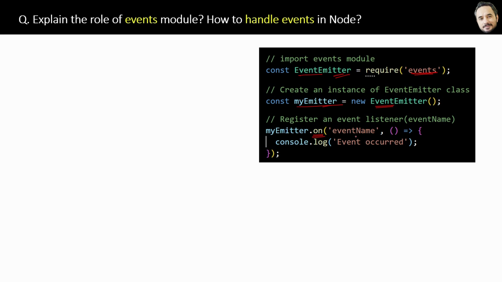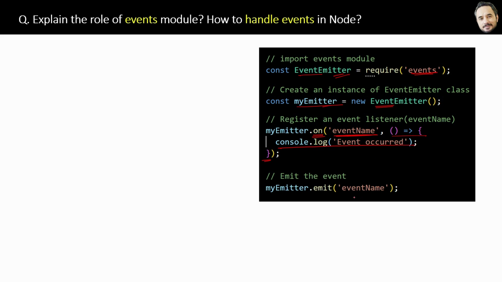Registering an event listener means whenever an event of this event name, which is the first parameter, occurs, then the second parameter of this on function, which is a complete function logic, will execute. Okay, got my point? So that is event listener. So great. Until now this event name still has not occurred in this code.